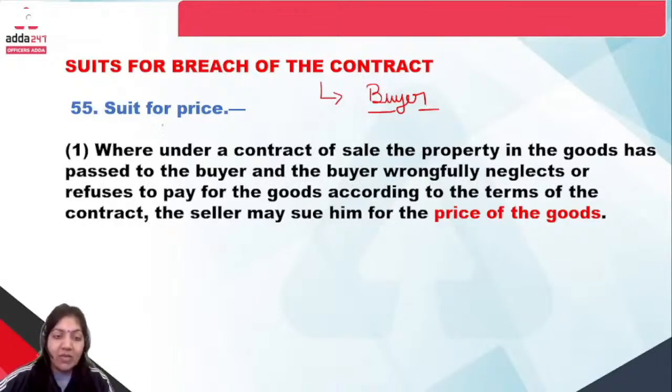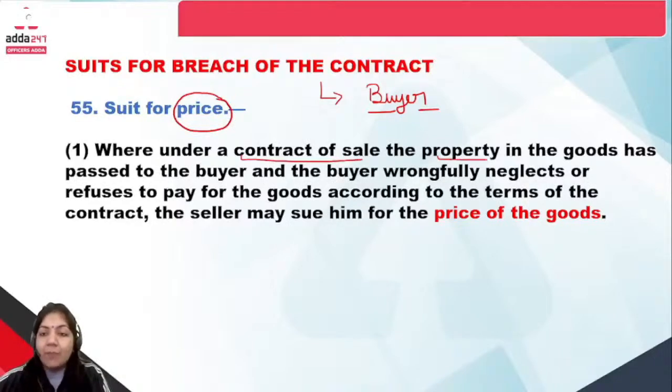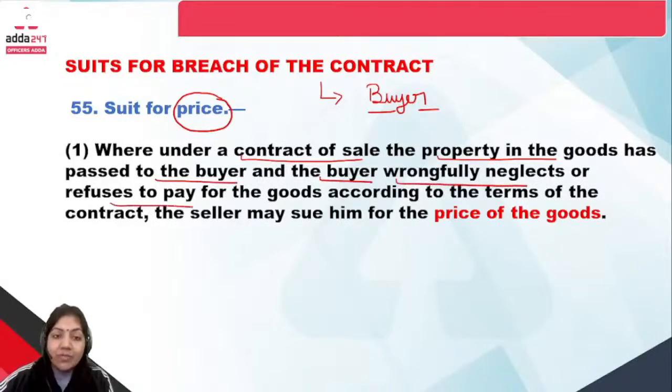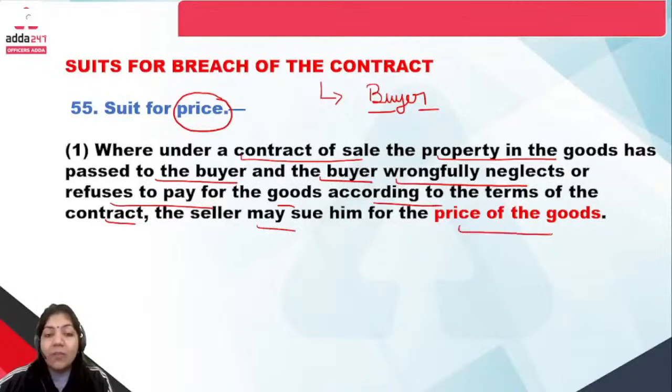Now see, the first is suit for price. What is suit for price? Where under a contract of sale the property in the goods has passed to the buyer and the buyer wrongfully neglects or refuses to pay for the goods according to the terms of the contract, the seller may sue for the price of the goods.